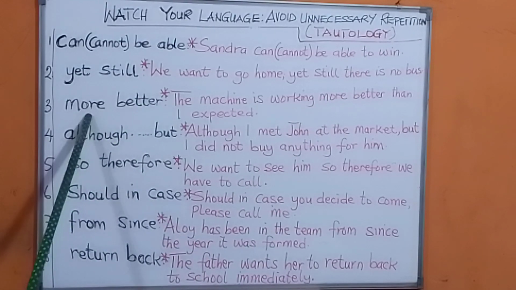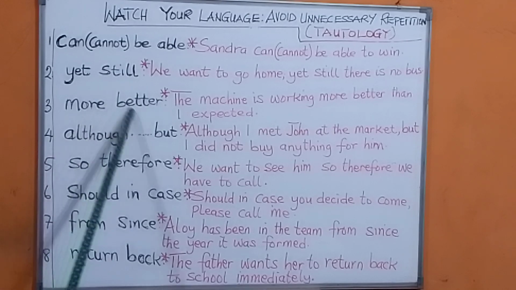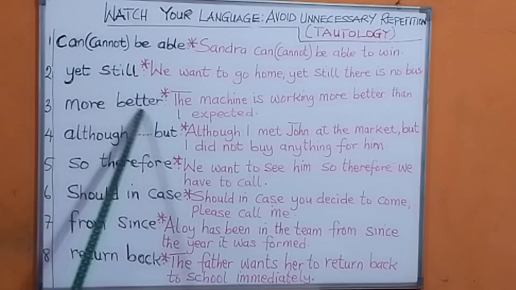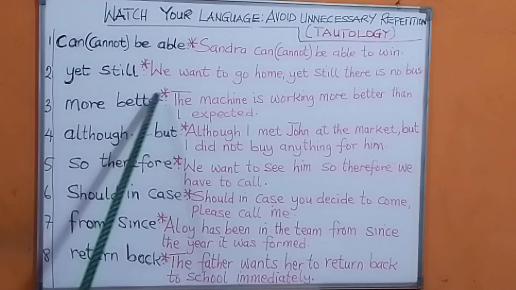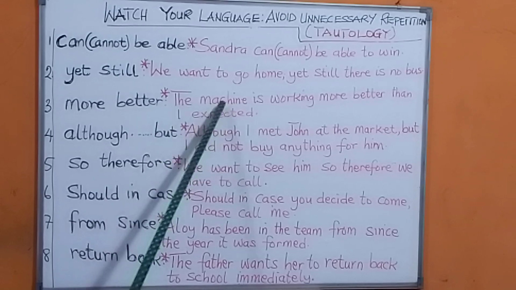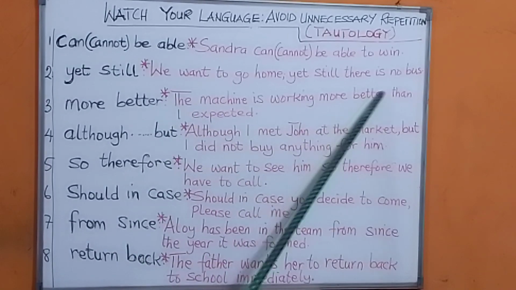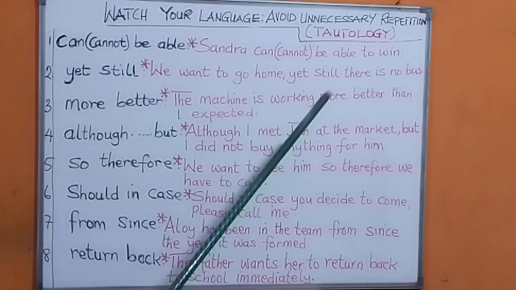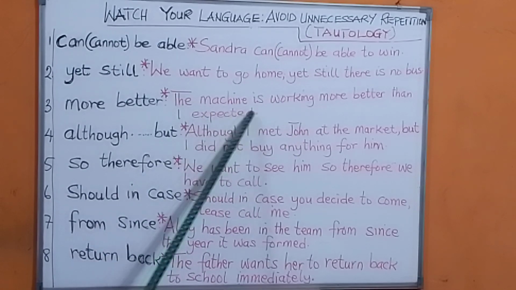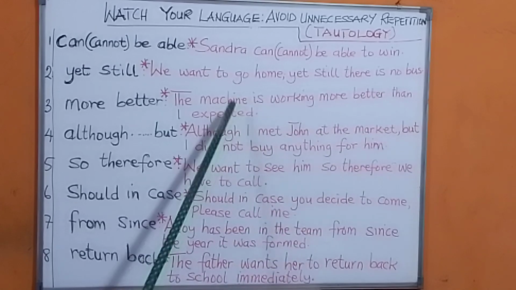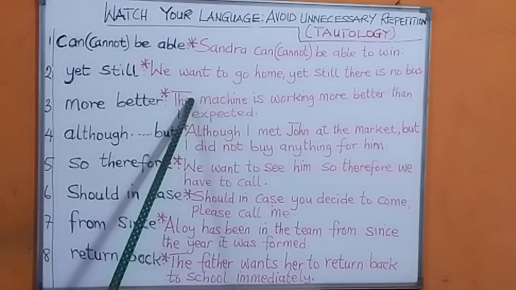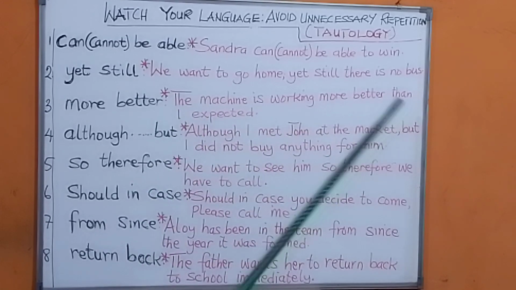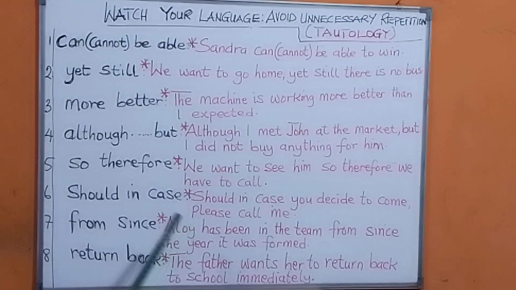If, for example, you say, the machine is working more better than I expected, that is wrong. You either say, the machine is working better than I expected, or the machine is working more than I expected. That's the code.